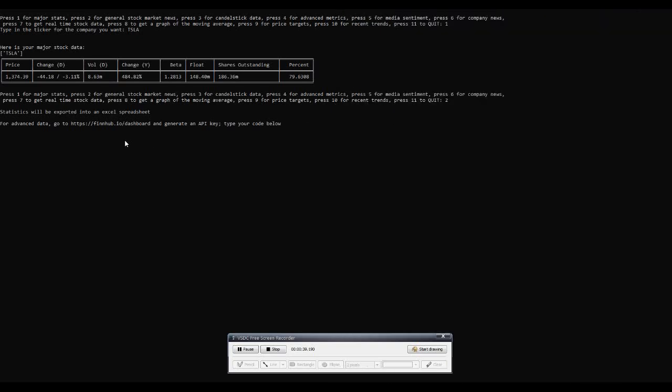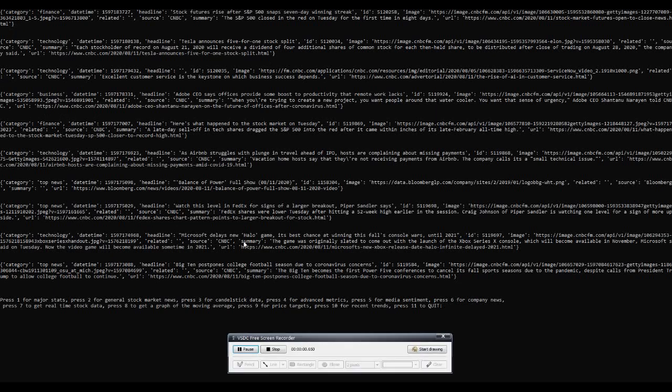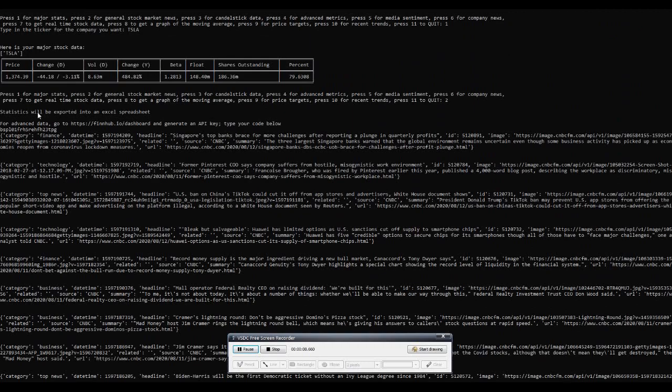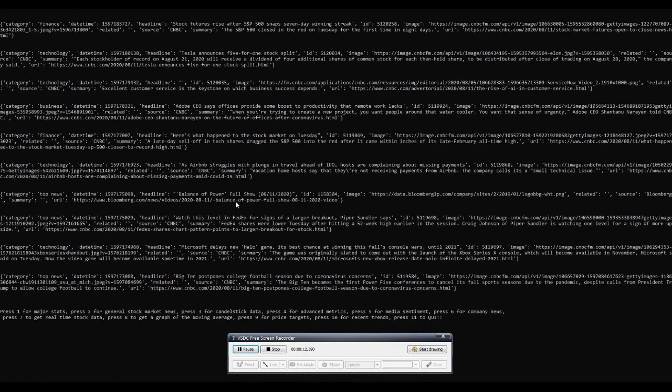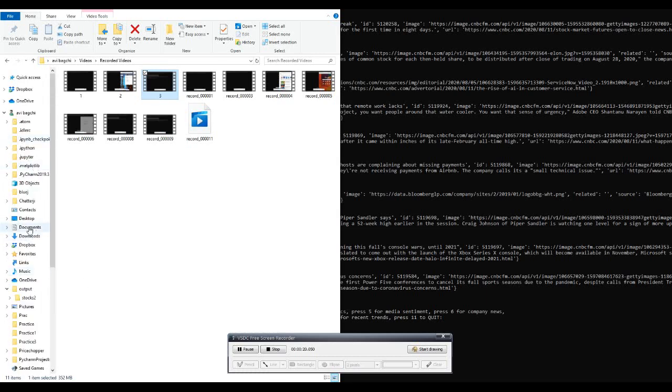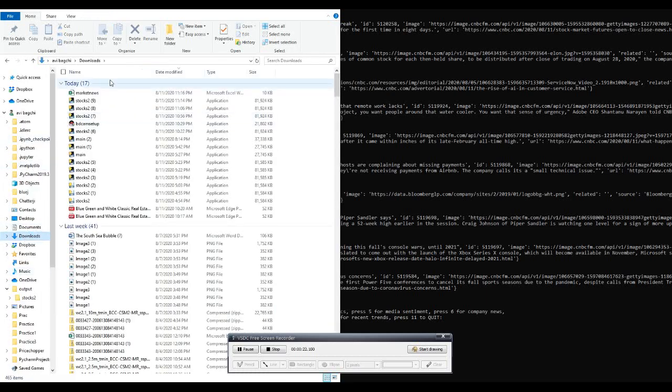All right, and now I'm going to press enter. And as you can see, it's this huge list of all the stock market news for the day. And let's scroll up here, and it says statistics will be exported into an Excel spreadsheet. All right, so let's find that Excel spreadsheet so we can see these headlines in a more readable format. So let's go to downloads, and as you can see, I have an Excel spreadsheet right here that it generated for me.